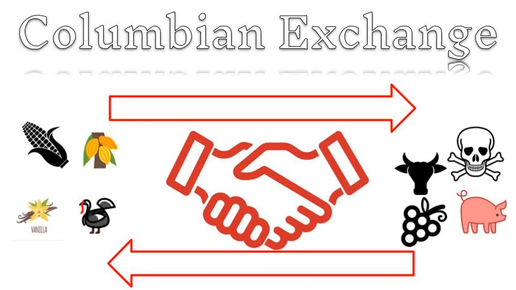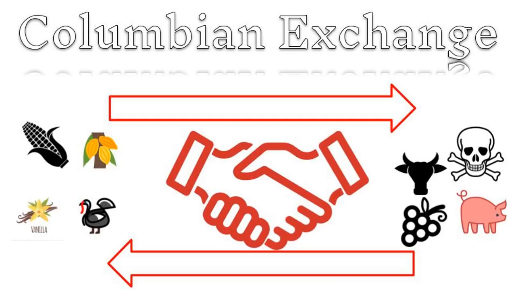The Columbian exchange was the movement of living things, people, plants, animals, and diseases between the hemispheres. You guys have already looked at this with the map, so hopefully you guys have a good idea about that. The exchange began after Columbus's voyages to the Americas.